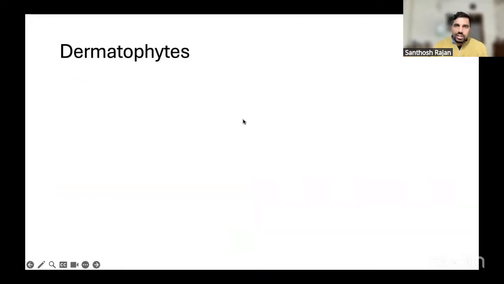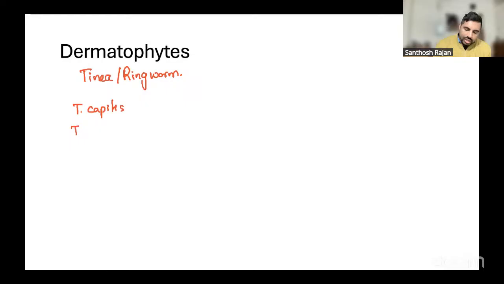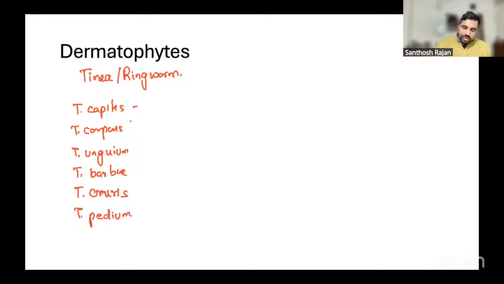Dermatophytes. You know dermatophytes. The other name for the infection they cause is tinea, or we call them ringworm infections. So they can cause anything. Usually the tinea can be tinea capitis, tinea corporis, tinea unguium, tinea barbae, tinea cruris, tinea pedis. So these are a few according to the location.